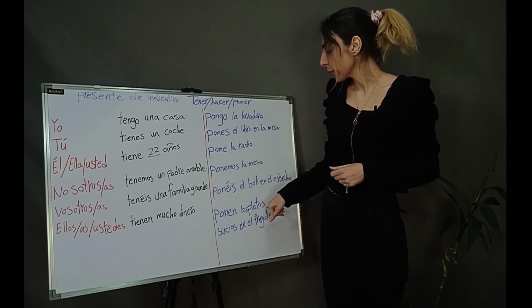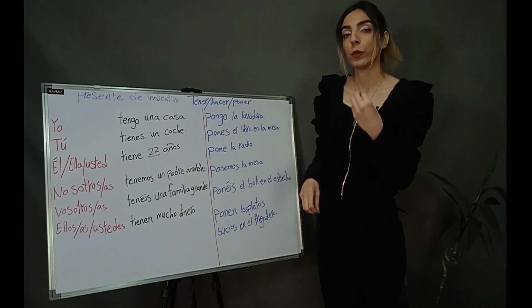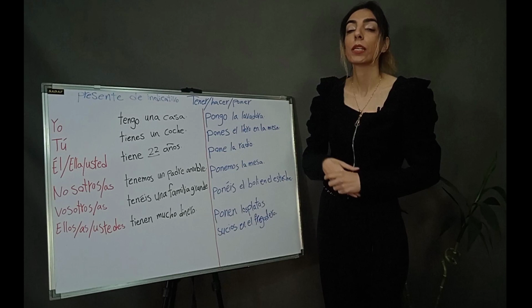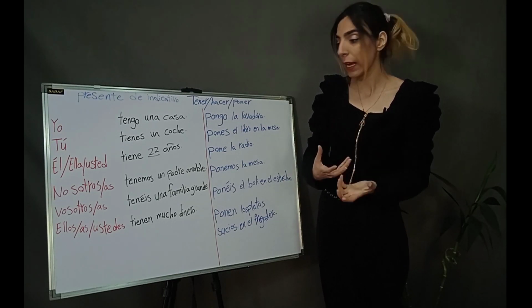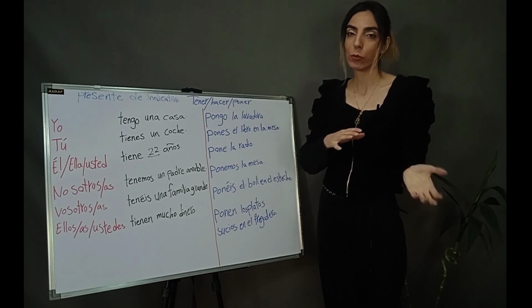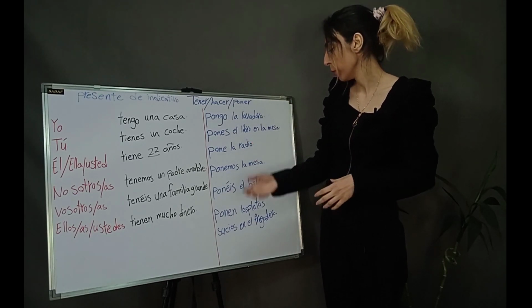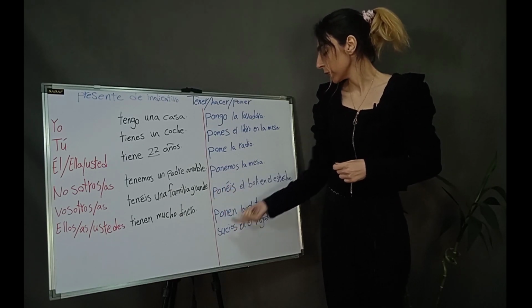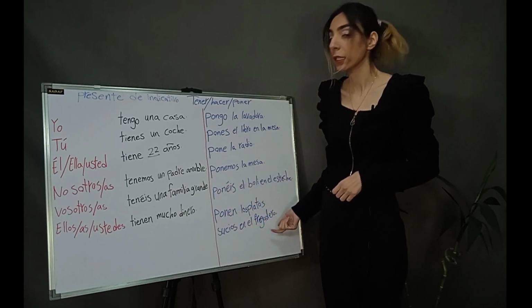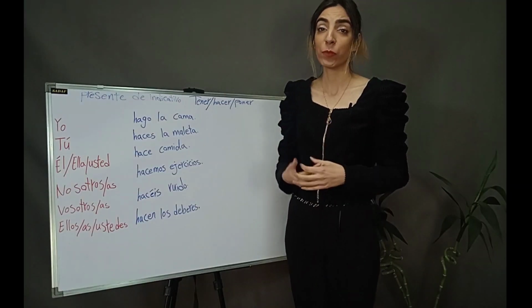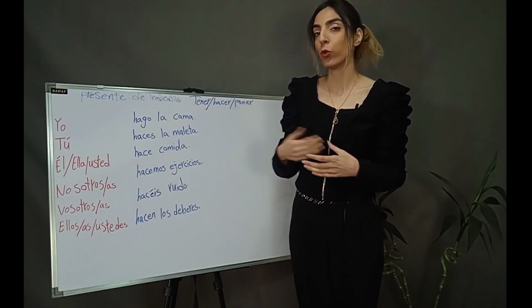So, platos, as I told you, we use adjectives after nouns. So, los platos is a noun. Sucios means dirty, so we have to use it after the noun, after los platos. They put the dirty dishes in the sink. Fregadero means sink. So, let's make some examples with the verb hacer, to do or to make.